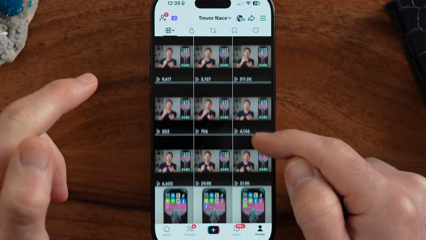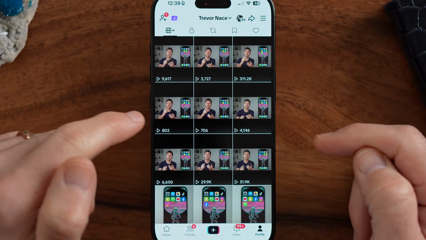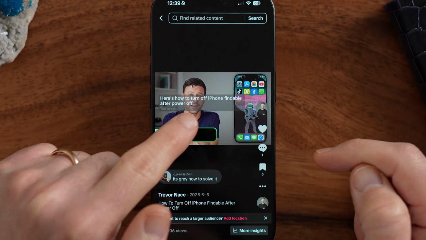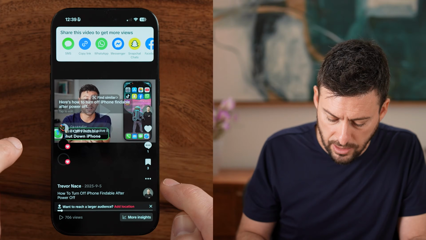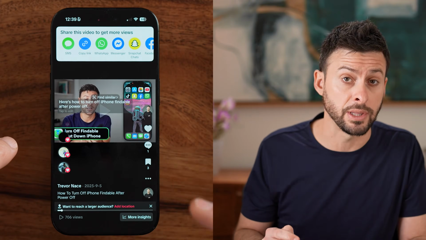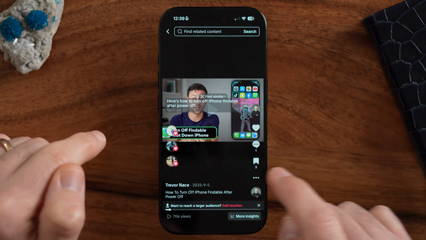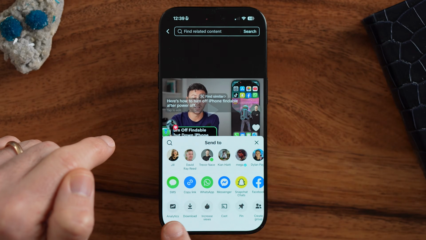Let's say I want to choose one that doesn't perform very well and delete it. Let's say this one. Now, if I wanted to delete this, you're going to look for those three dots at the very bottom right. You can see right under the Save button. Just tap on those three dots and you can see download here. I would highly recommend first downloading it so you have a copy if you ever wanted to restore it.